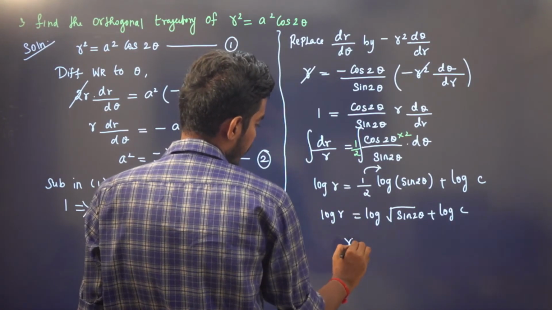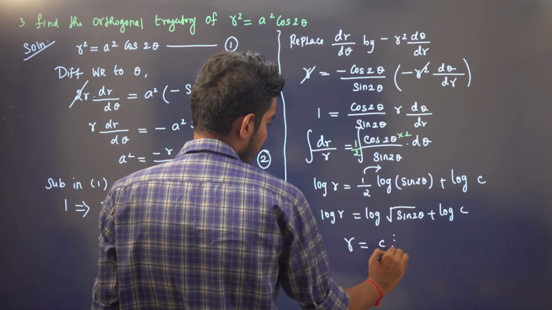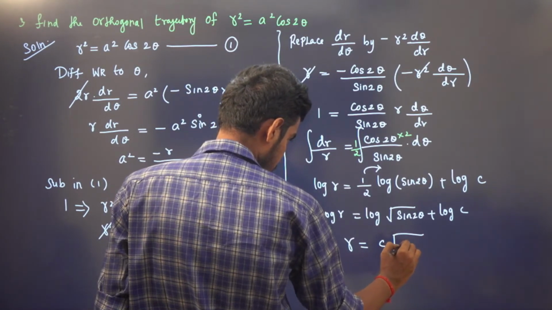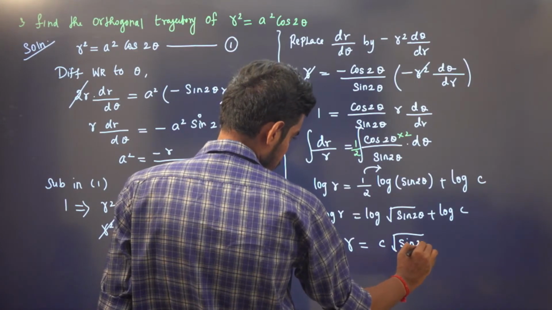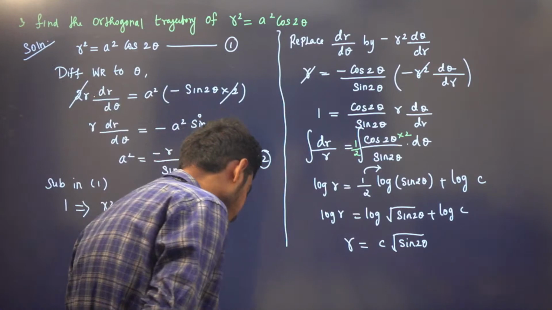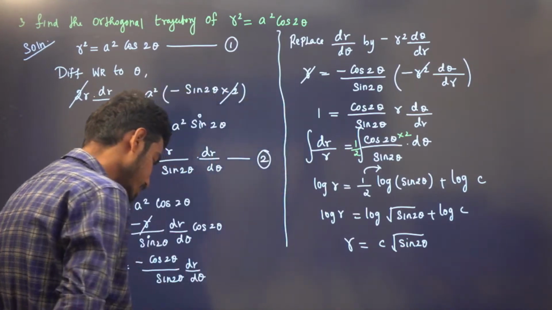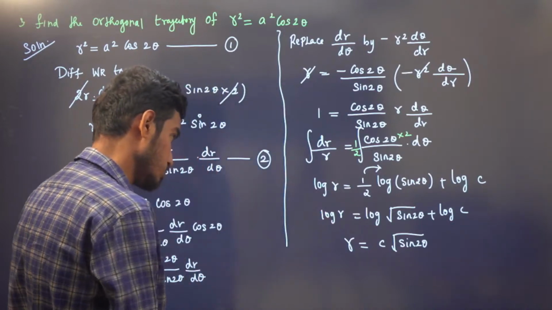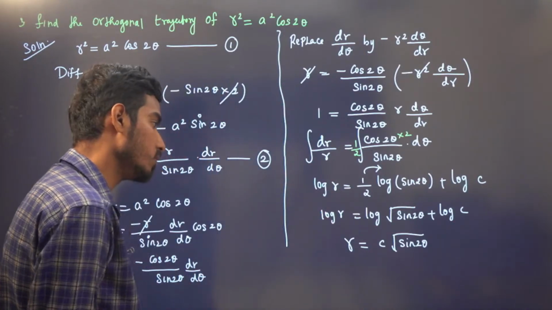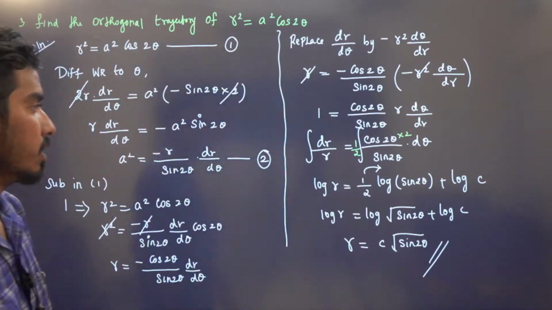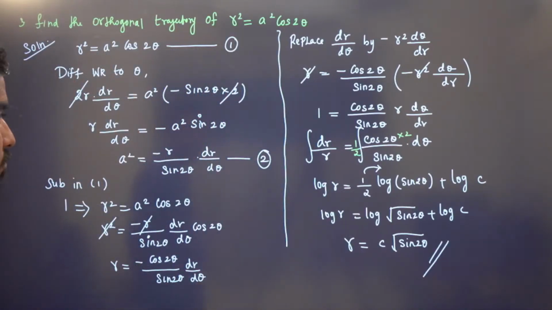That means r is equal to c root sin 2 theta, right? This is the required answer: r is equal to c root sin 2 theta. This is the required orthogonal trajectory, right?